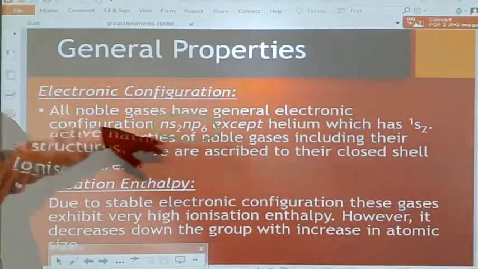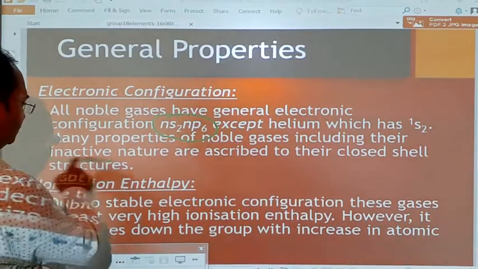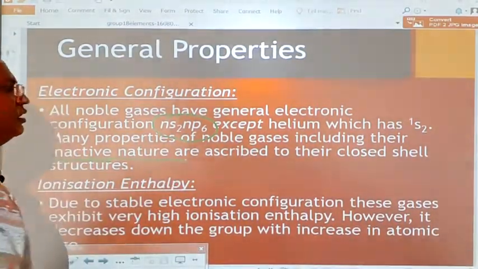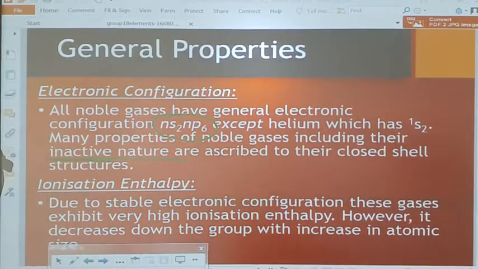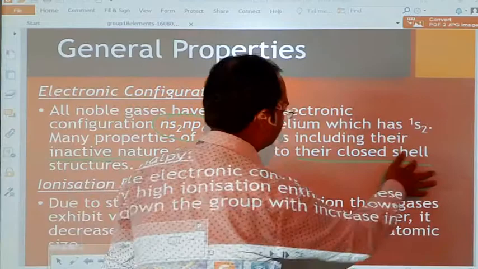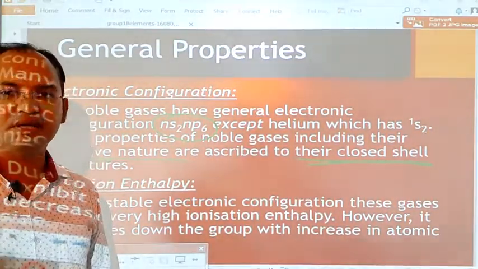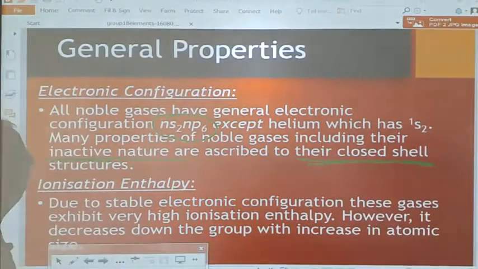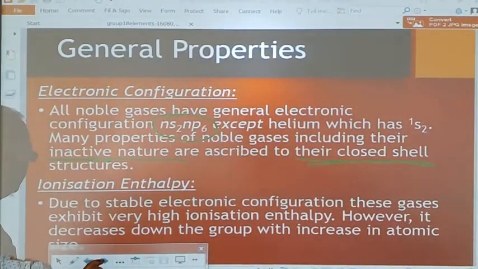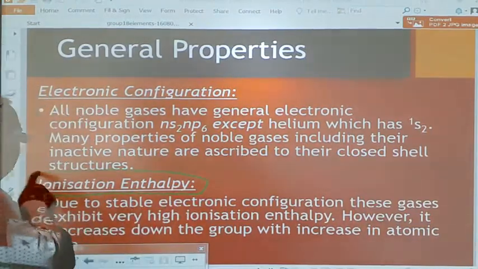Now, many properties of the noble gases, including their inactive nature, are ascribed to their closed shell structures, which is simply related to their electronic configuration. Now, ionization enthalpies. The next property, students, is their ionization enthalpy.